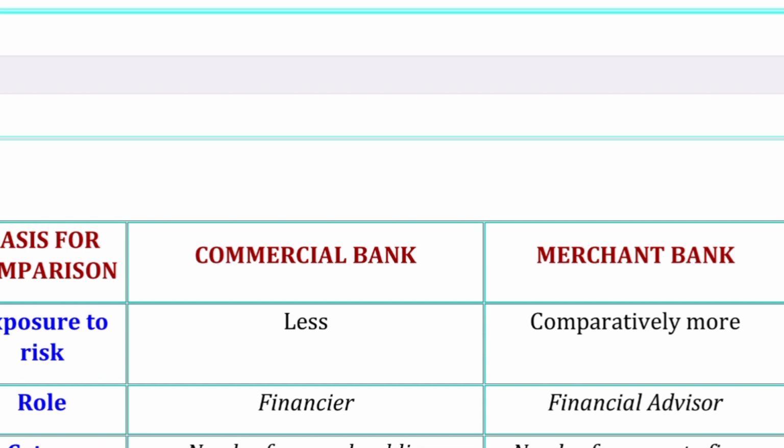Okay, coming to the other one, which is role. Very simple, as I already told you, commercial bank is just a financer that gives you finance facilities if you need any. On the other side, merchant bank is not a finance facilitator but a financial advisor. It means it gives you consultancy services or consultancy advice on various international trade bases or investment purposes.